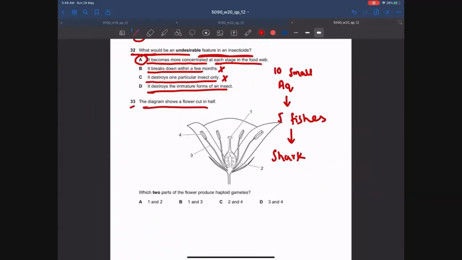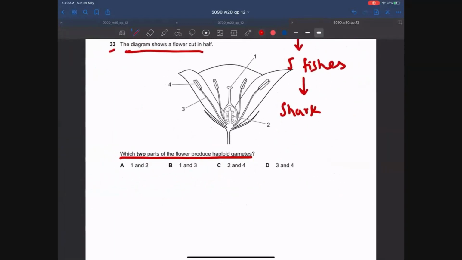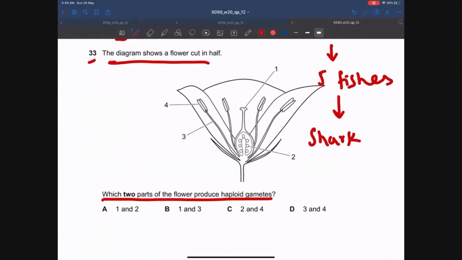The diagram shows a flower cut in half. Which two parts of the flower produce haploid gametes? Guys, always remember that the parts of the flower that produce haploid gametes are those parts which carry out meiosis. So, meiosis occurs in anthers. And as we all know, anthers produce pollen grains, and pollen grains contain haploid male gametes.